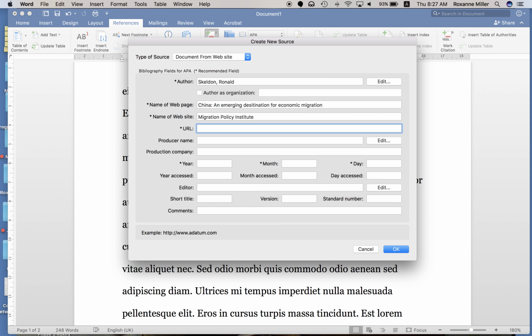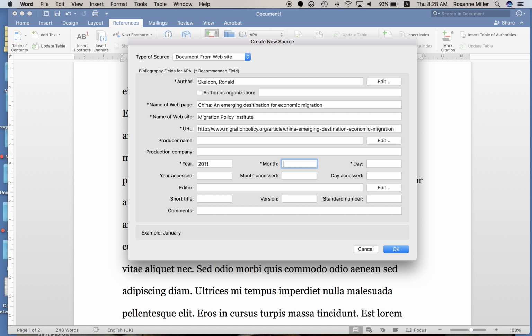Okay, and the URL, unfortunately, you have to type it all in. Okay, and again, because these other items don't have the asterisks, we don't have to fill those in.